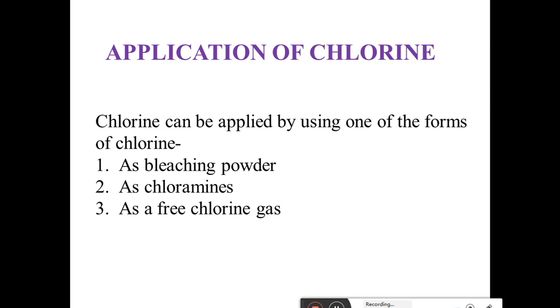First, as bleaching powder. Bleaching powder is a white powder having about 30 to 35% active chlorine, but it needs to be used with utmost care, as it loses its proportion of active chlorine when exposed to the atmosphere. It is also necessary to do laboratory testing to find the strength of the powder and to fix the doses.